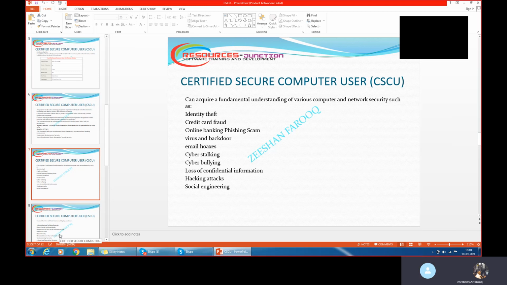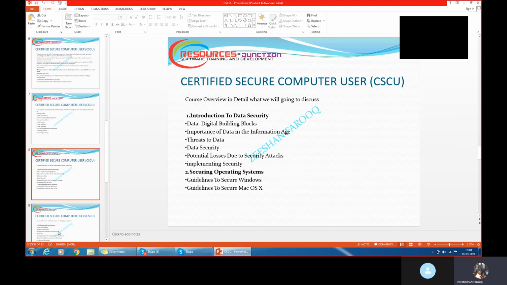We'll discuss one by one in detail. When you do this certification, what is the course outline? When we do this certificate, introduction to data security is the basic building block. How are we making our data more secure, and whenever attacks are happening, there are different ways. The CIA triad, I will discuss that in more detail once we start.